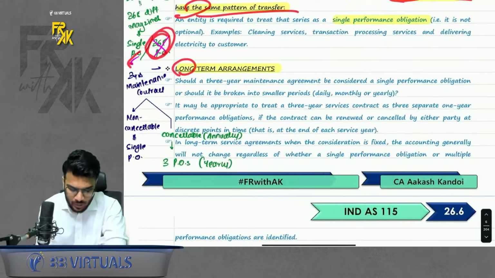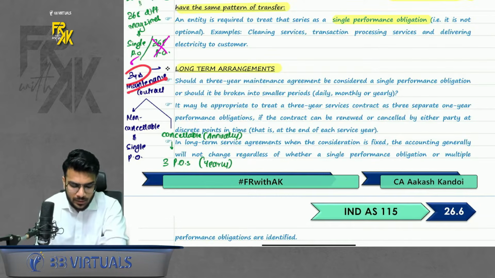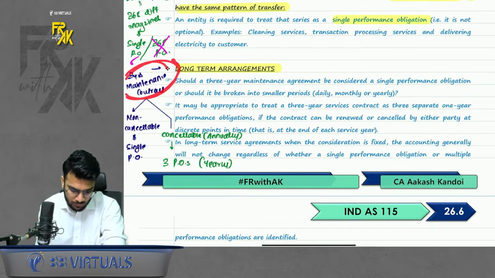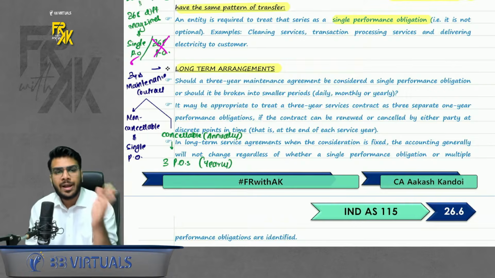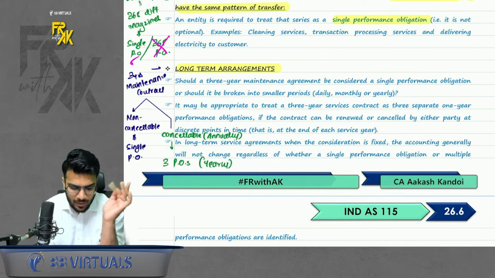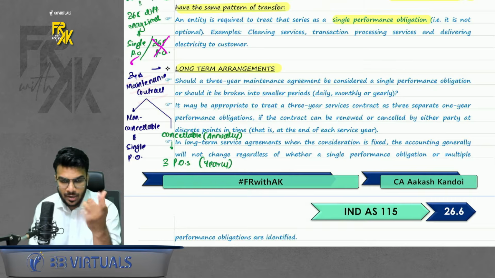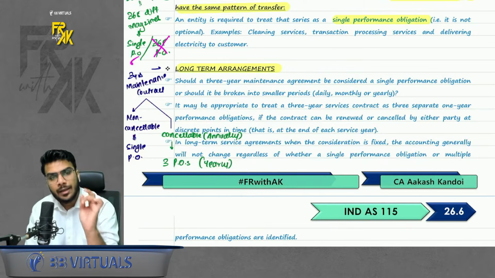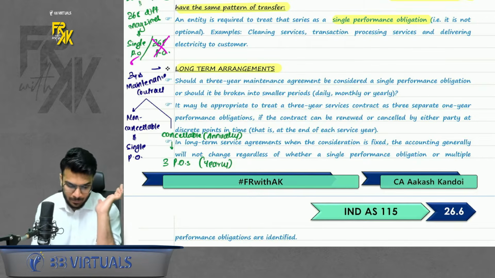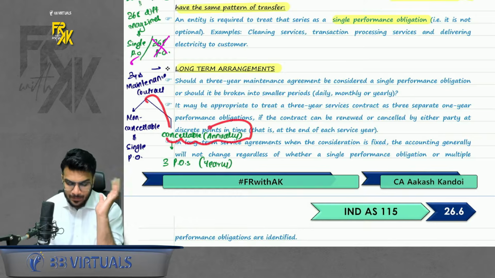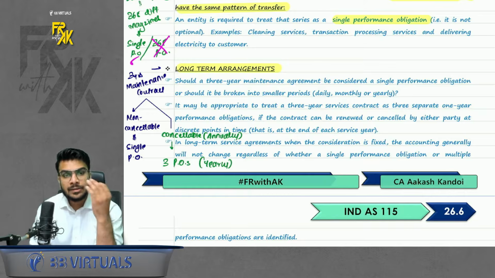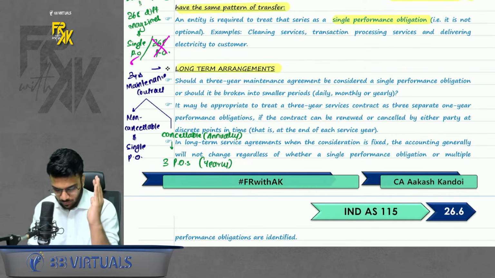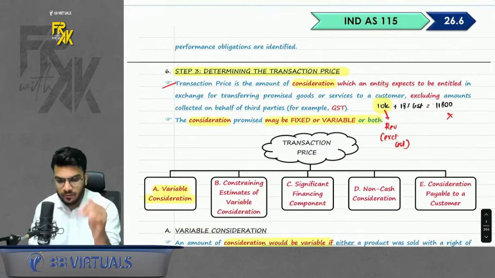Okay, next, long-term contracts. If you enter into a 3-year maintenance contract, what will be the obligation here? Will it be a 3-year single performance obligation or 3 annual performance obligations? If you enter into a 3-year maintenance contract and it is a non-cancelable contract, it will be treated like a single performance obligation. But if it can be cancelled annually by either of the parties, it will not be a single PO, it will be 3 POs, one annually. Do remember that.